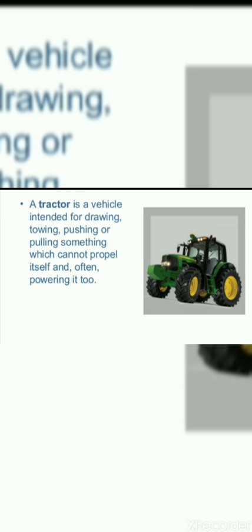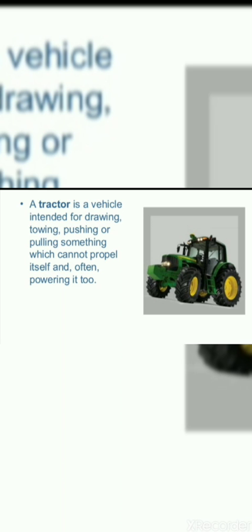Now let's start with the tractor. Look at the picture. The tractor is a four-wheeled vehicle. It is designed such that the front wheels are quite smaller than the rear wheels, and it can work on different kinds of tracks and on leveled or unleveled ground. Power output is the main work that we obtain from this tractor. It delivers a sufficient amount of power that can be used for various agricultural works.